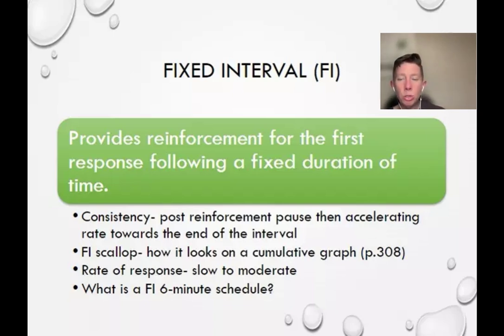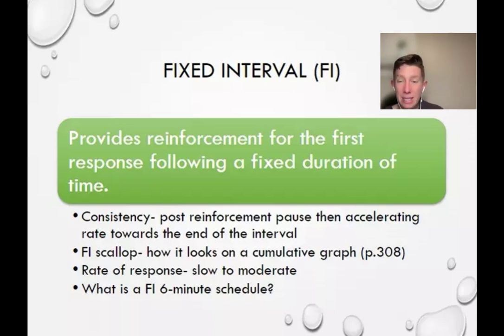So just to make this crystal clear, though, because I've had students get confused on this in the past, we don't take data typically on a cumulative graph. There's nothing special about fixed interval schedules and a cumulative graph other than if you graph it on a cumulative graph, it looks like a scallop. It's just a way to visualize that we have a really low level of responding, or essentially no responding, and then a sudden spike in responding right at the time that the interval is almost done, because we know at that point that the behavior is actually going to be reinforced.